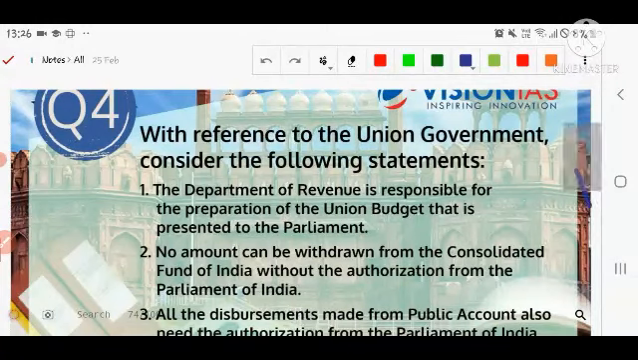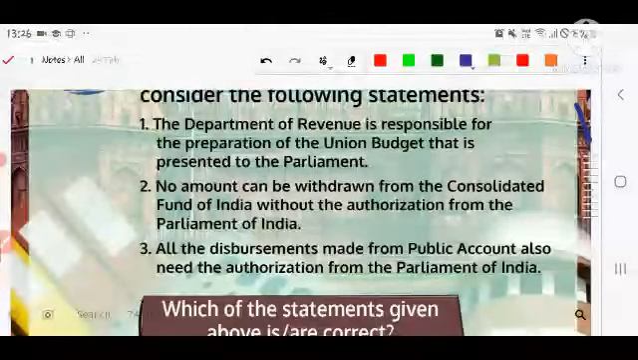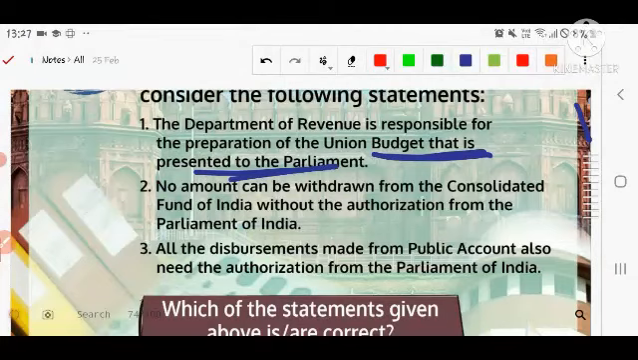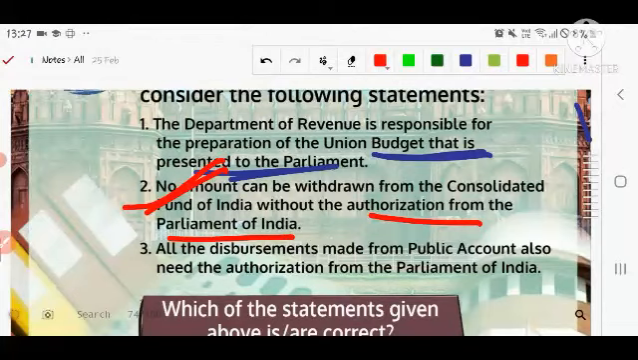The first statement says that the Department of Revenue is responsible for the preparation of the union budget that is presented to the Parliament. So the Department of Revenue is helping, but is it basically responsible for the preparation of the union budget that is presented to the Parliament? Second, no amount can be withdrawn from the Consolidated Fund of India without authorization from the Parliament of India. So it is basically mandatory for the Government of India to get approval from the Parliament if they want to get money from the Consolidated Fund of India.